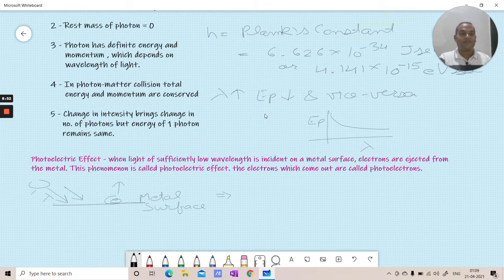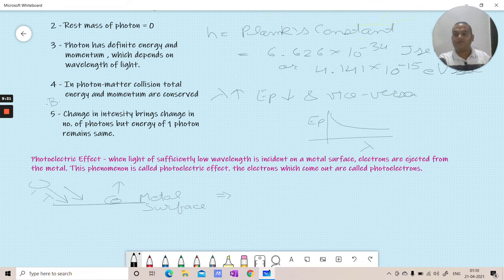Fourth point: a property of photon is that in a photon and matter collision, total energy and total momentum are conserved. Total energy and total momentum are conserved whenever a photon collides with a matter particle, but the number of photons is not conserved there.